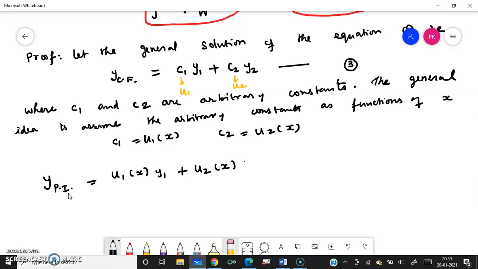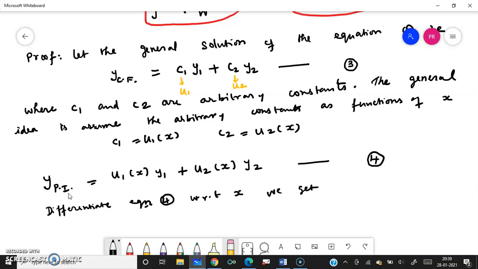It is a function of x again. Then y2. Okay, we are going to find what is the value of u1 and what is the value of u2. In order to find that, we are going to differentiate the above equation. So differentiate equation 4 with respect to x.